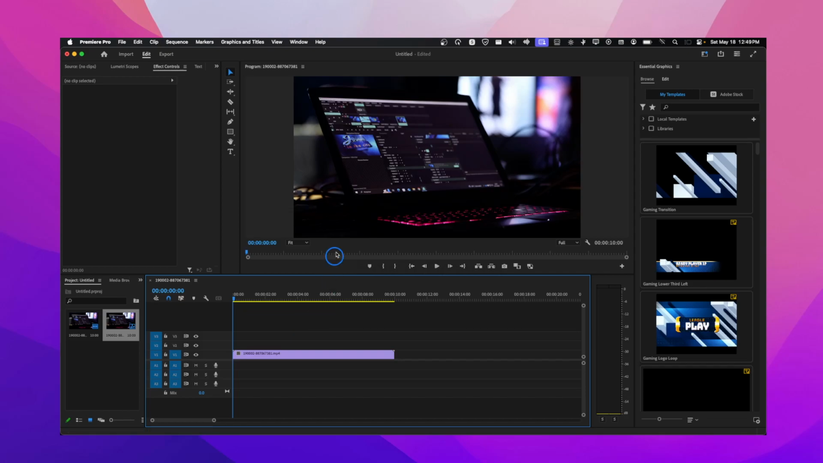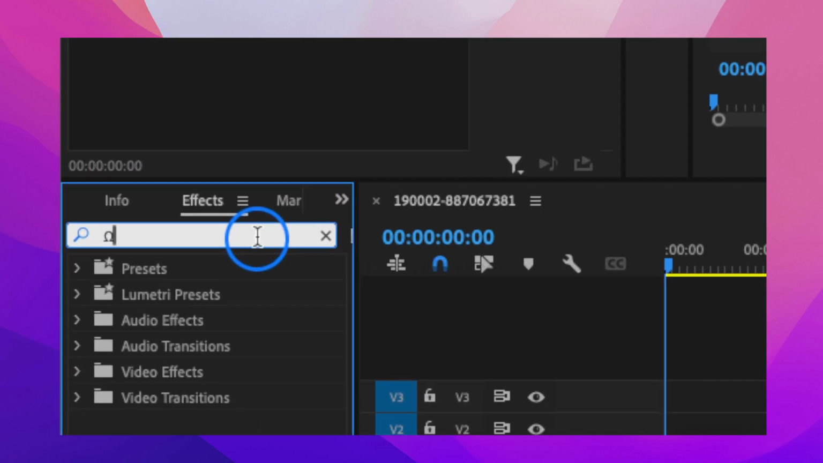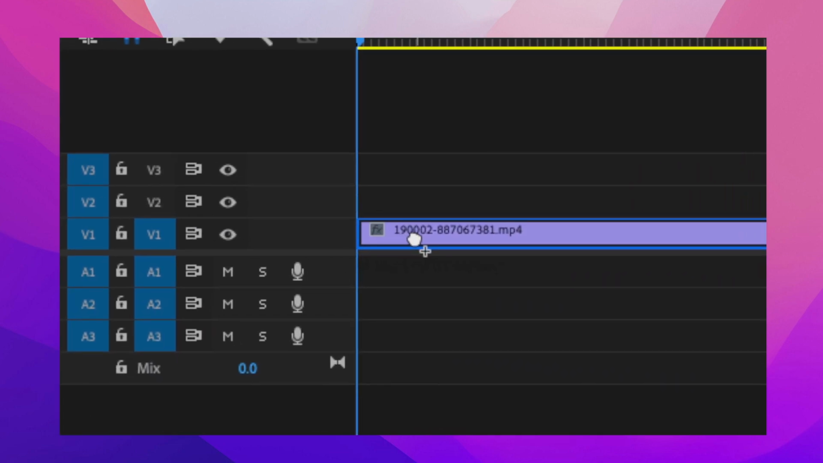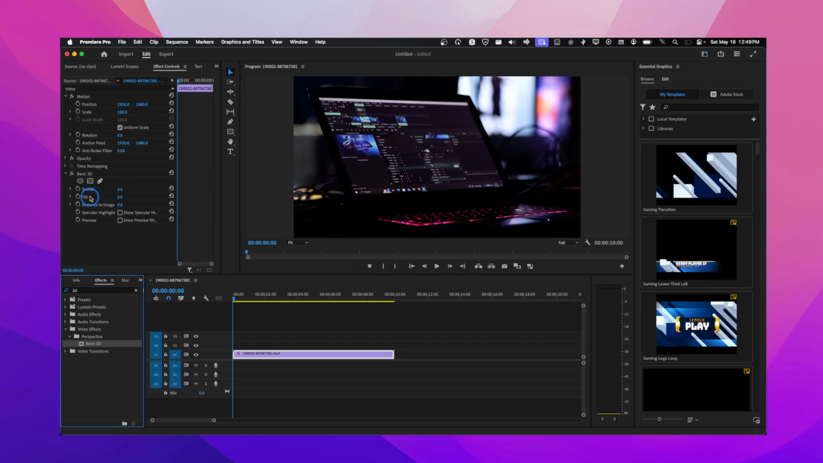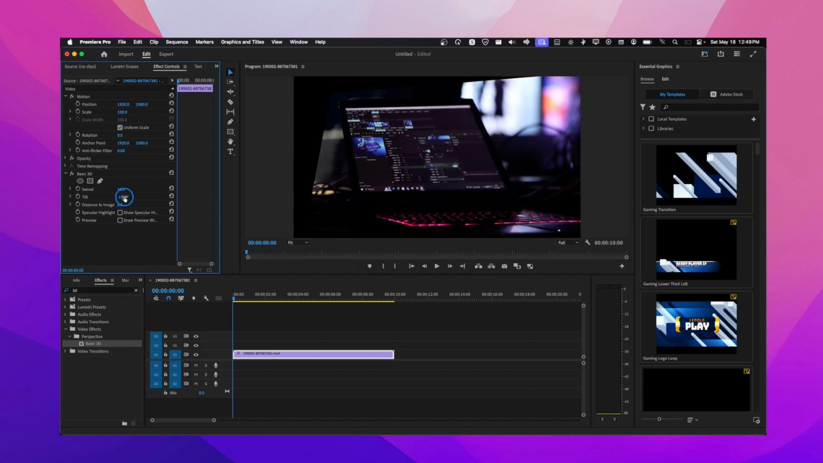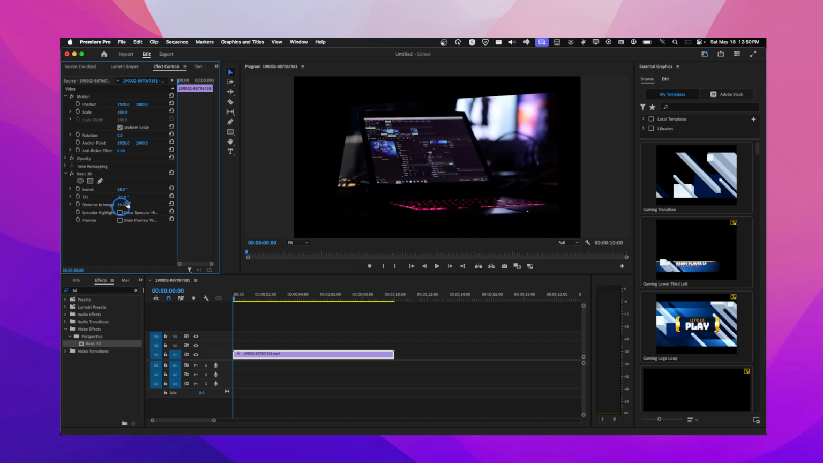Okay, so for the 3D effect, we're going to have to go to Effects, and then here we are going to write 3D, Basic 3D. We grab it and drop it onto our video, and then with this we can swivel, tilt as well, and set the distance to image. We can also add this to our 3D video now.